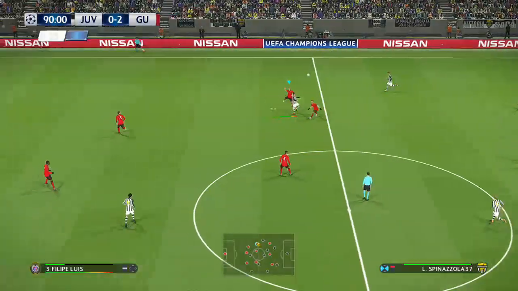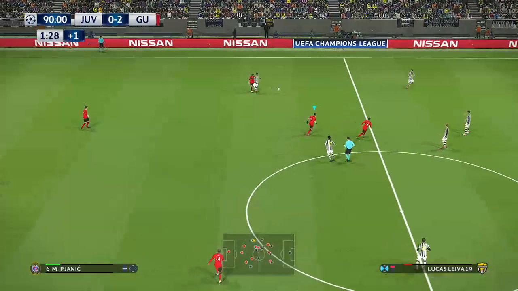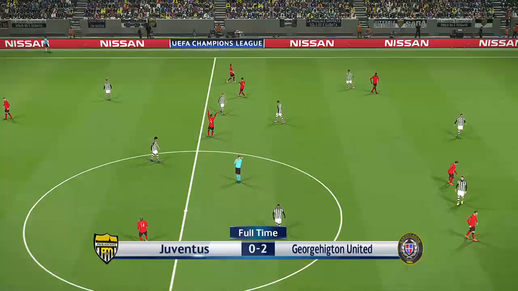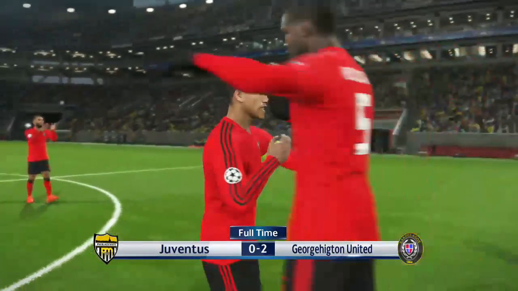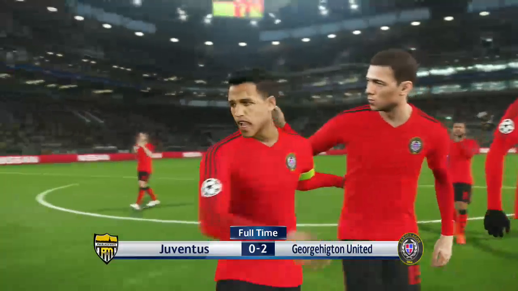We've only got a minute to go here. Juventus have definitely lost this match anyway. Juventus are out, definitely out. You can see United are going to go through, and it's all over. That's it. United will progress into the semi-finals of the UEFA Champions League, and they'll be part of the draw on Friday.